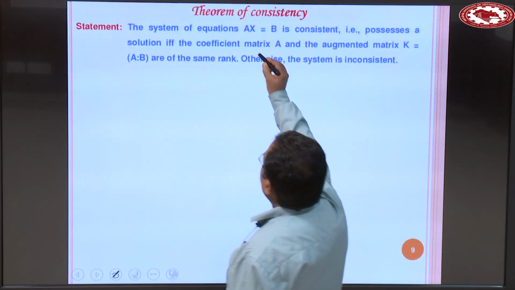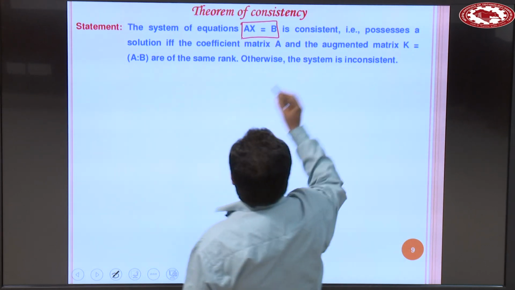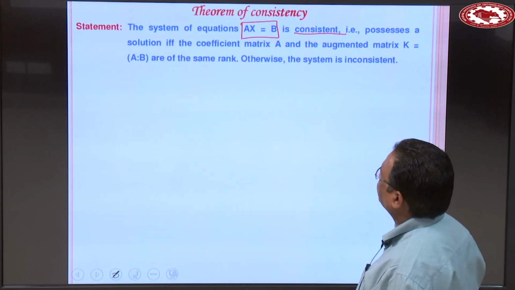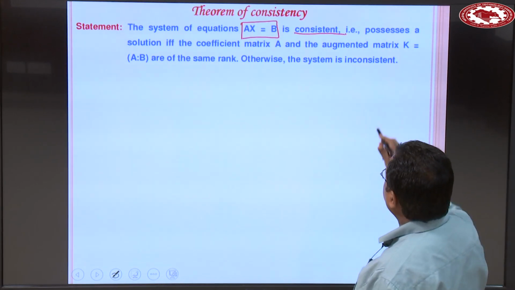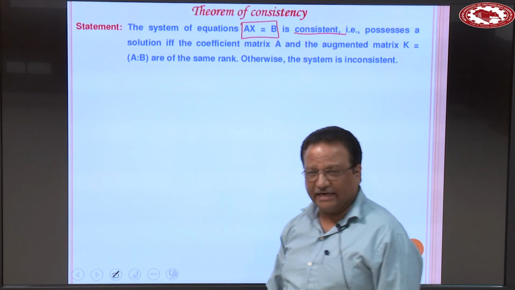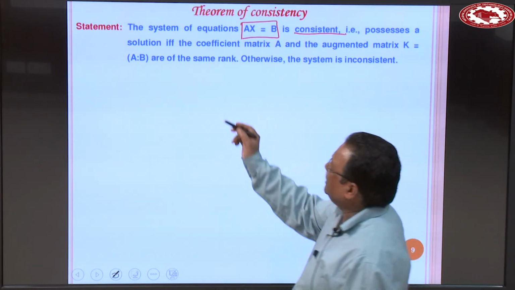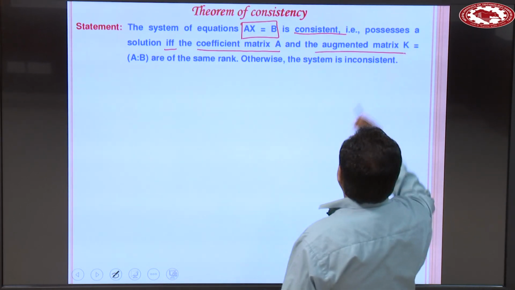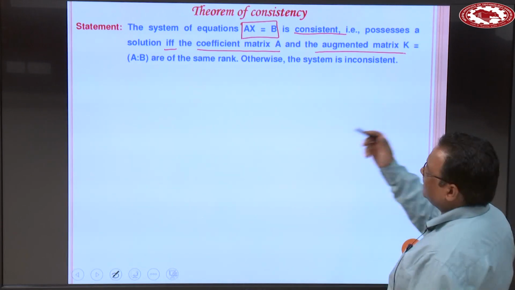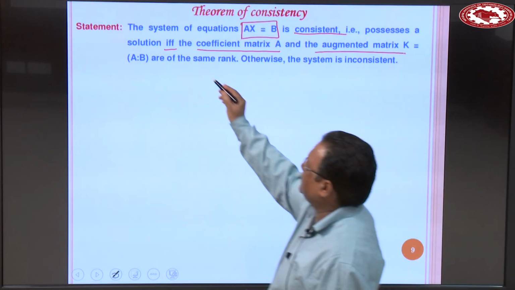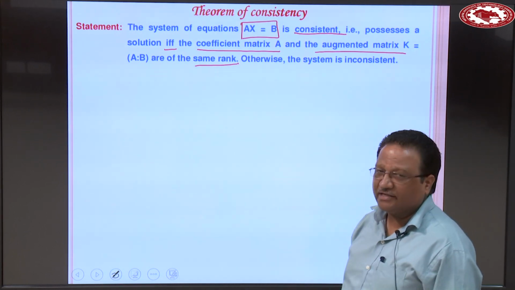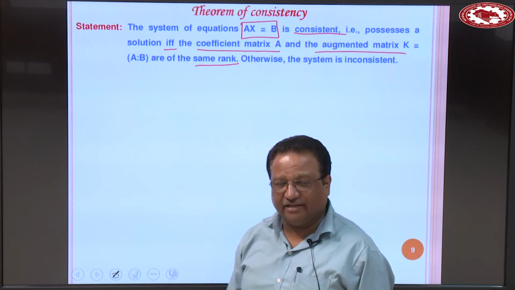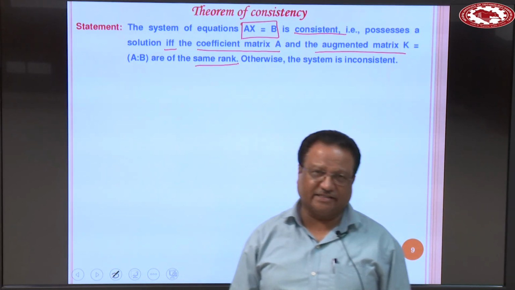The system of equations Ax is equal to B is consistent, that is, possesses a solution, if and only if the coefficient matrix A and the augmented matrix K, K meaning AB, are of the same rank. So, if the rank of A is 3 and the rank of K is 3, this means the system is said to be consistent.